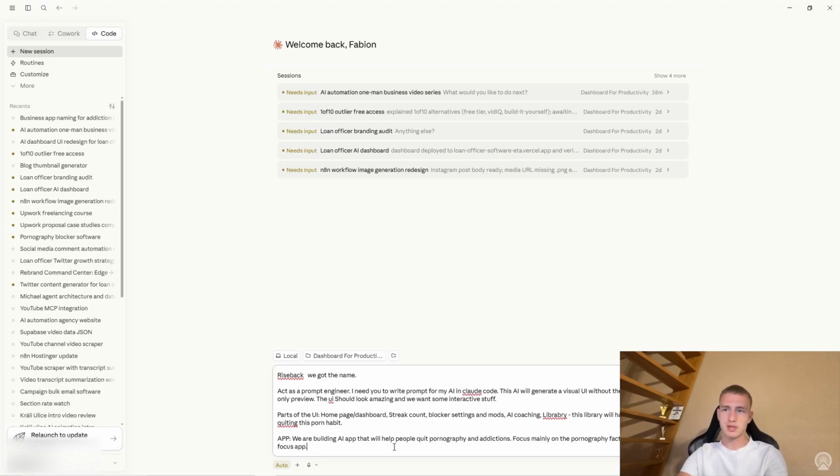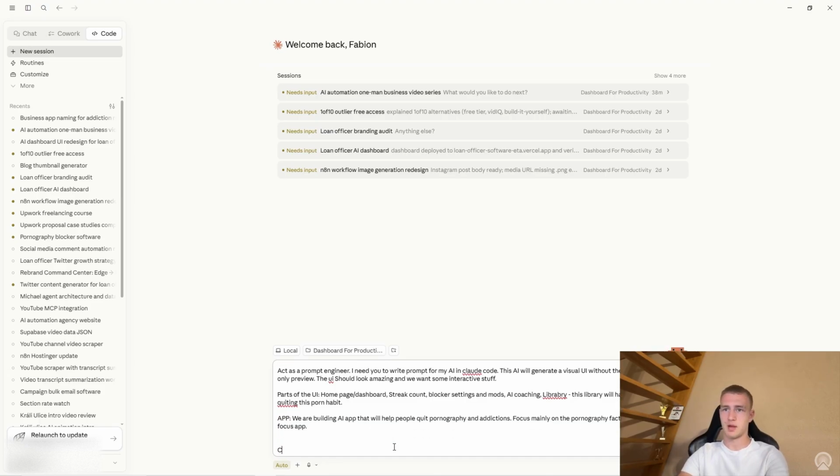So yeah, we want to focus down, niche down, that's what we are doing here. Okay, so we gave it some context, we gave it what it should do. Now craft a prompt that I can paste into Claude, and we'll generate an amazing UI for you, both for mobile app and web app. Obviously we want both of these.